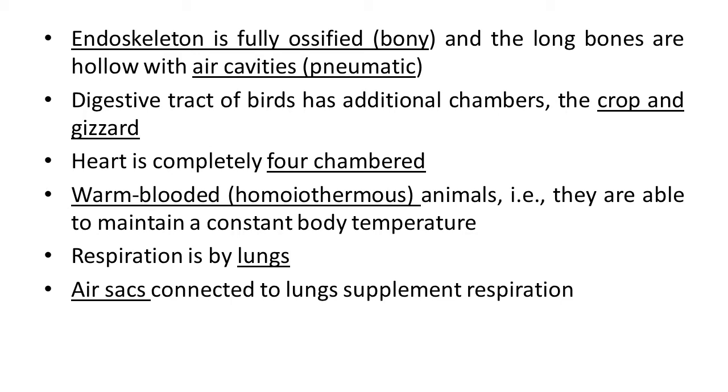In birds, the digestive tract has additional chambers like crop and gizzard. We can compare this crop and gizzard with the stomach also. They show a typical heart structure which is made up of 4 chambers. Of these 4 chambers, 2 are auricles and 2 are ventricles.